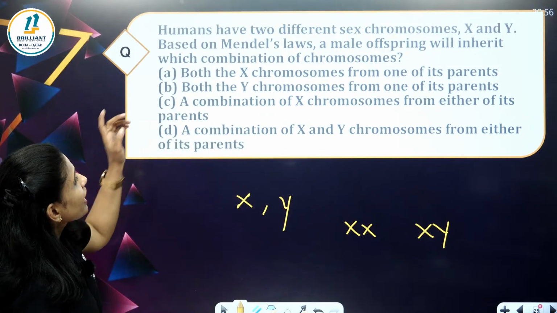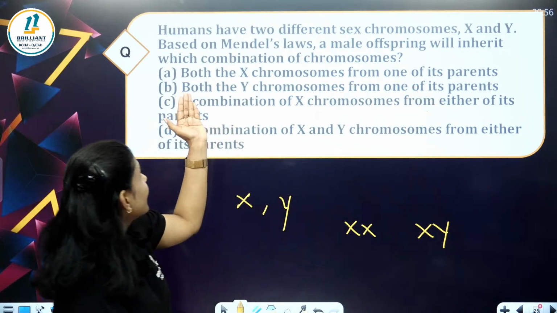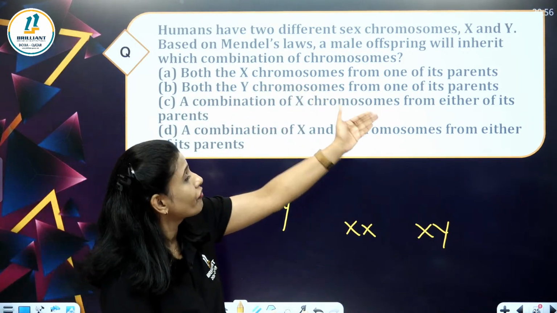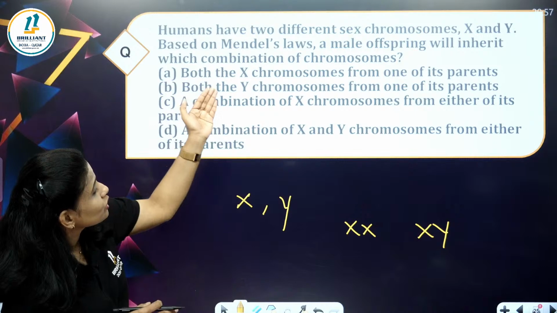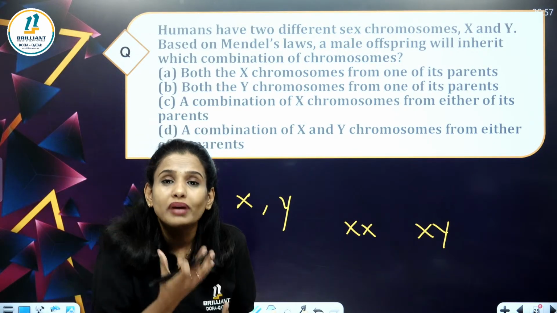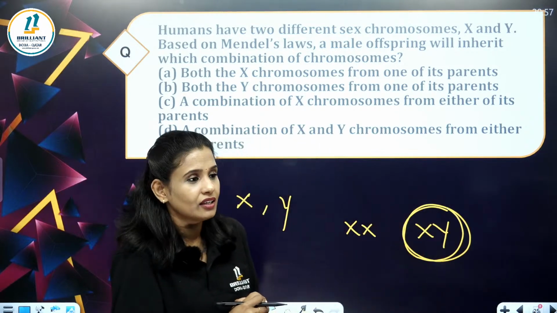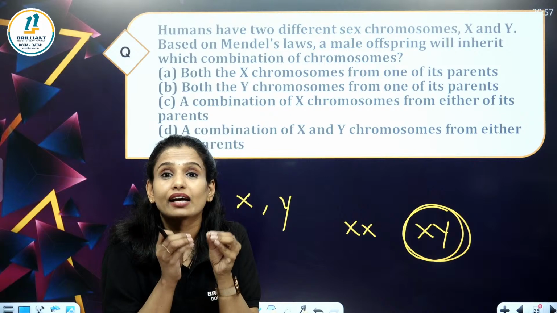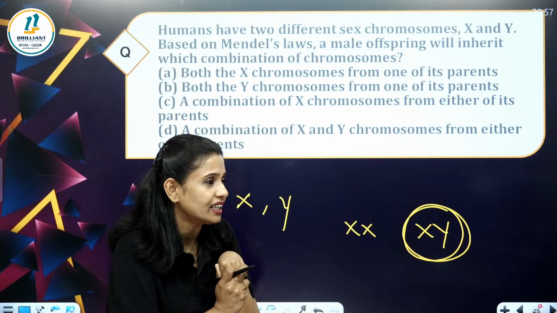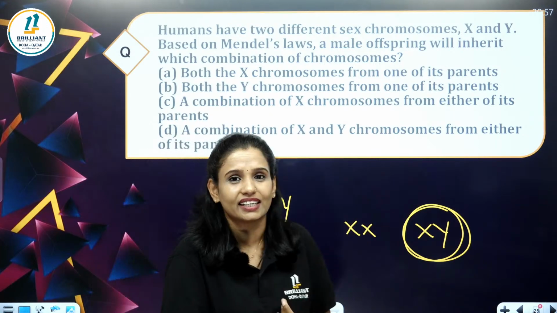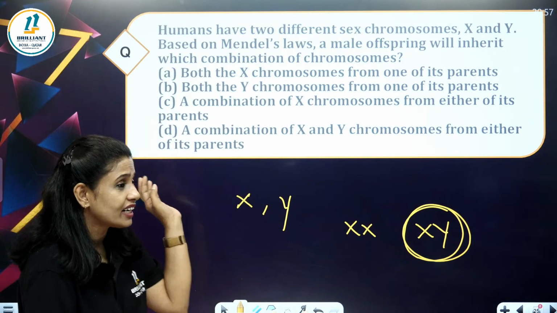Now, what is the question? Based on Mendel's laws, a male offspring will inherit which combination of chromosomes? A male offspring is a combination of X and Y chromosomes. So which one will be the correct option here? It is a direct question again.